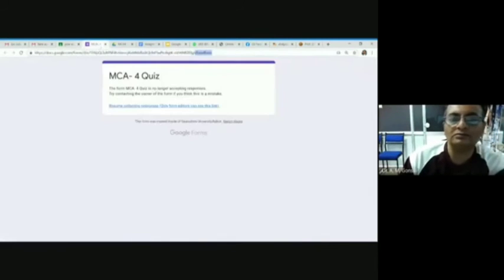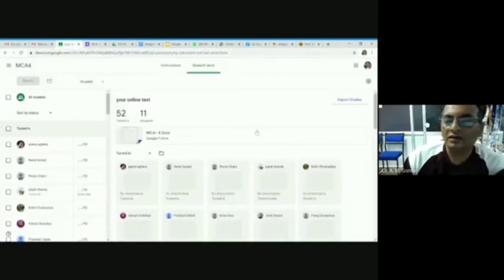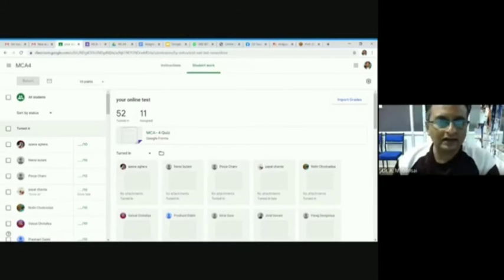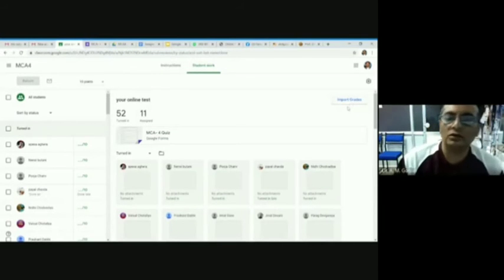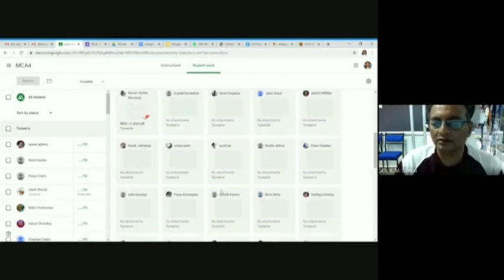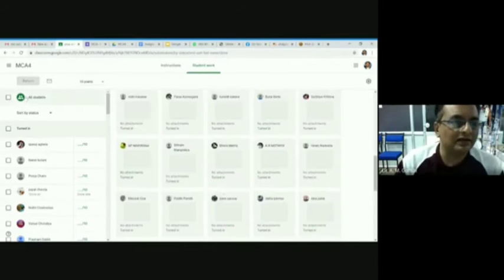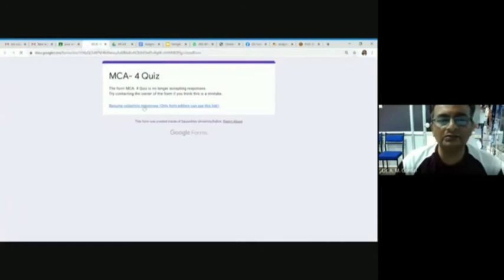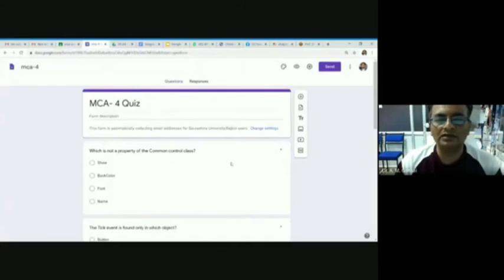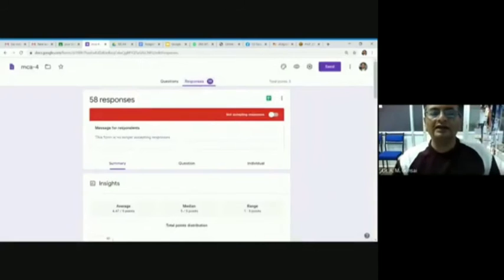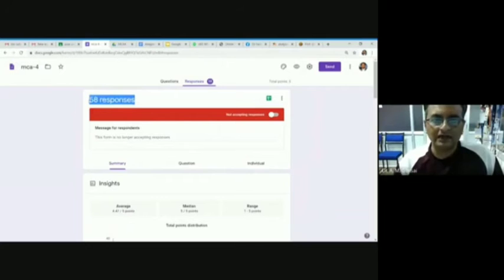This is the Google Form, and under this Google Form, all the form data has been fetched here. Import grades. Look, this is the import grades option, and the grades are imported for all of our students, and that way we can manage. You can return that grade back to the student. If I say resume collecting responses, look, these are the responses. This is the Google Form where I created the online test. 58 students have given the exam.